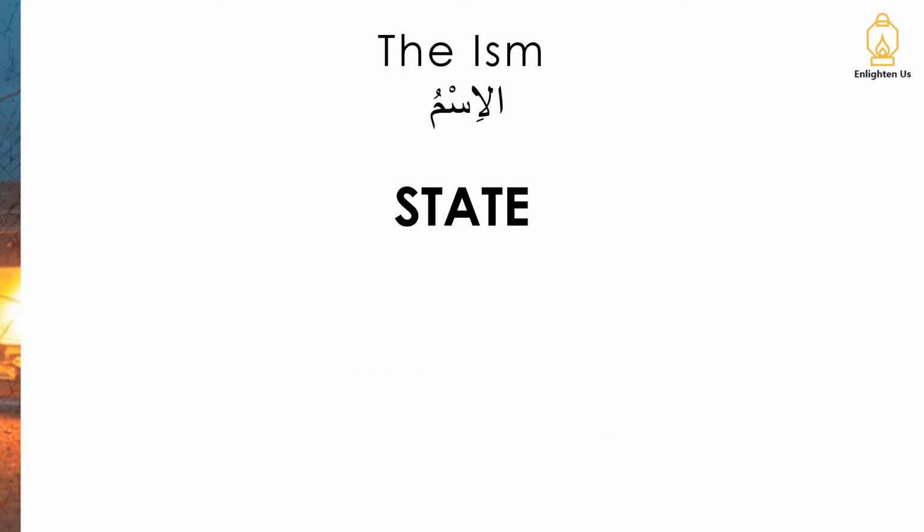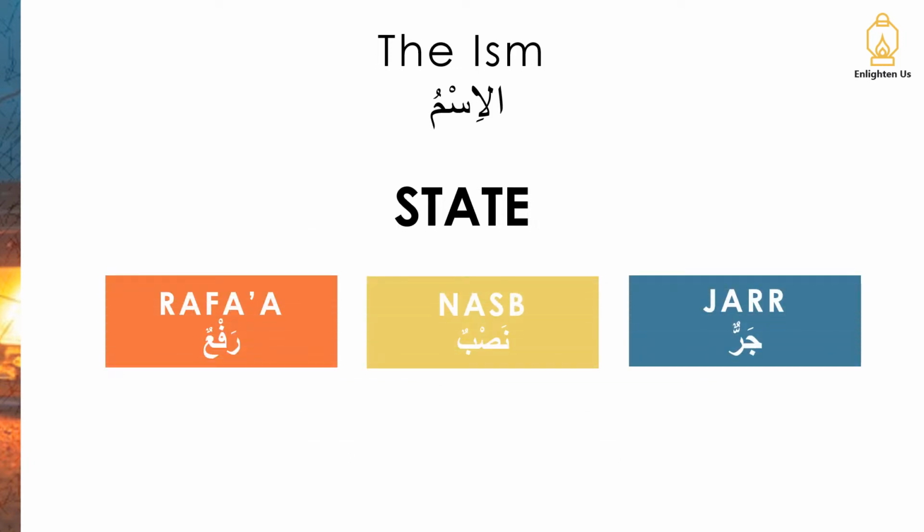And lastly, let's have a look at state. There's no English equivalent here. It's just something you're going to have to learn that's very specific to Arabic. Now, in terms of state, there are 3 categories. You have rafa', you have nasab, and you have jar. These are the states that an ism can be in.